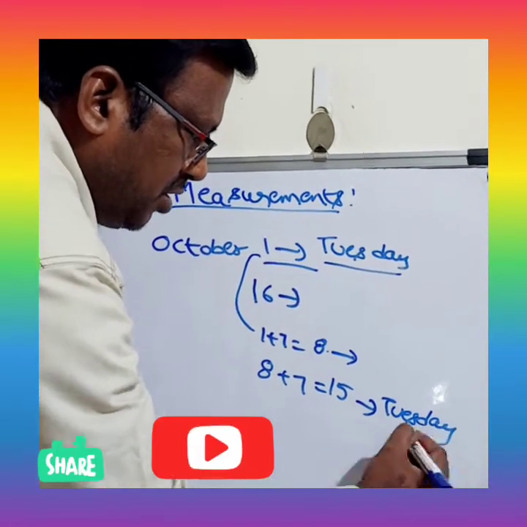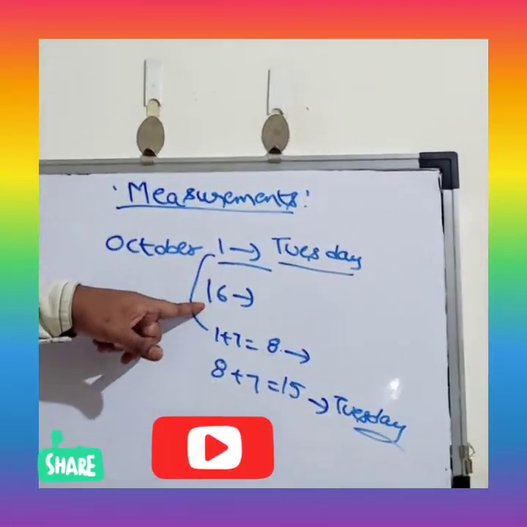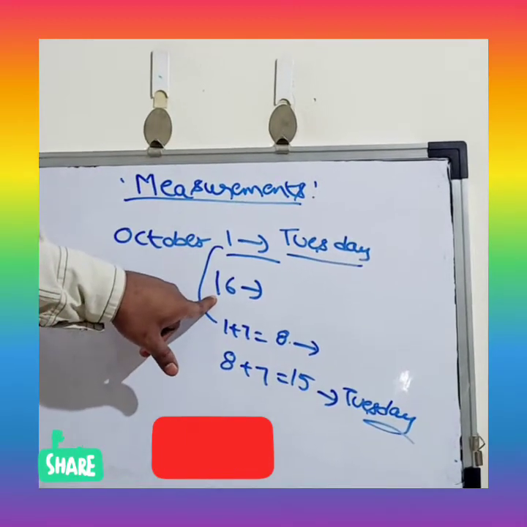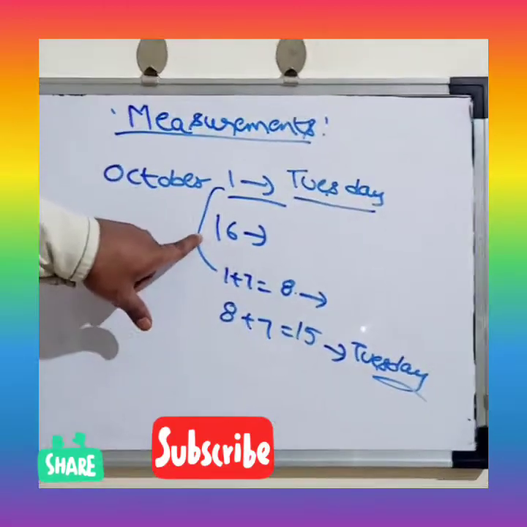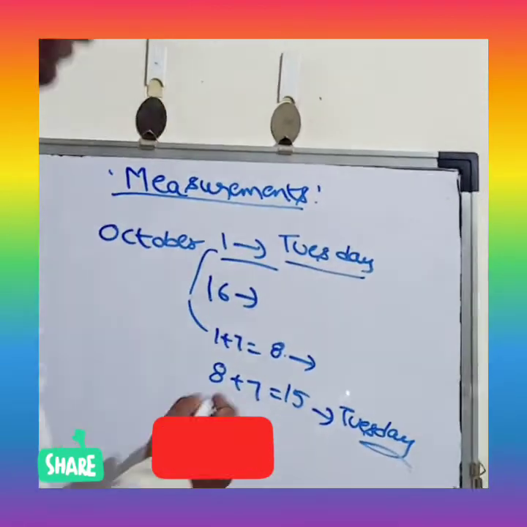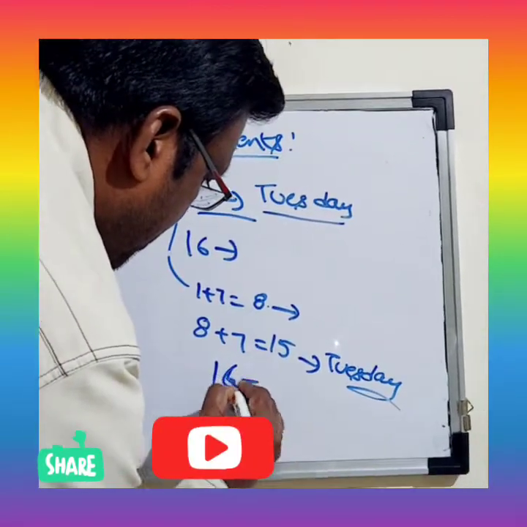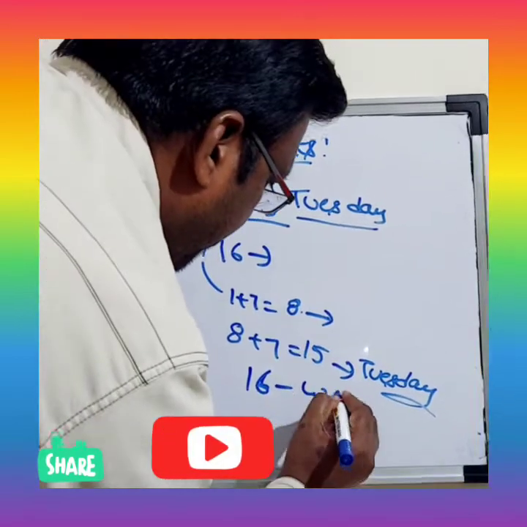So our question is what is the weekday on the 16th of October? 15th is Tuesday, simple answer. What is the next day? The 16th is Wednesday.